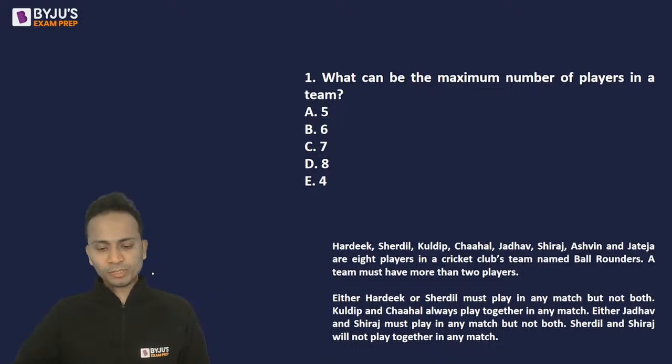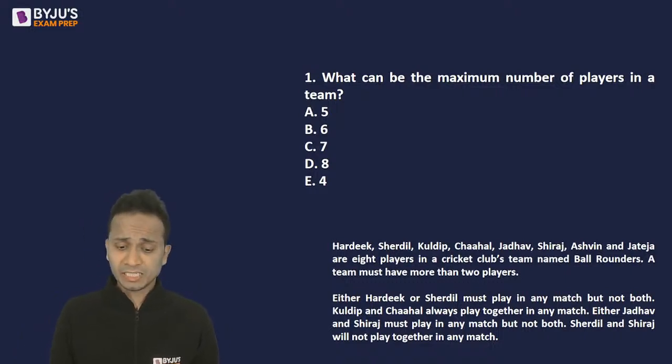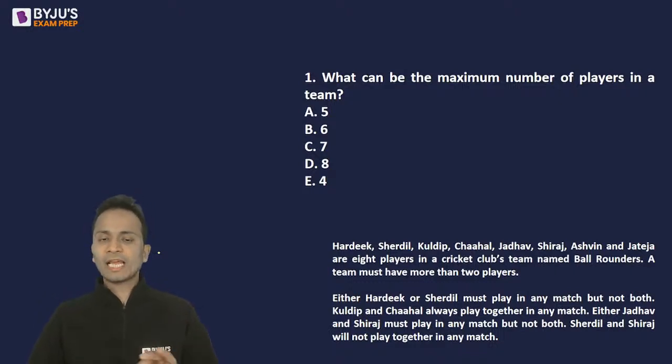All right, so option A, you're saying that the maximum number of players in a team can be 5. Okay, not more than 5, 6, 7, 8, anything else? Okay, so let's start looking at the conditions. Let's interpret whatever there is in these conditions. Now, there are 8 players given, and the first condition says, at the bottom of the screen, have a look at it: either Hardik or Sherdil must play in any match, but not both.